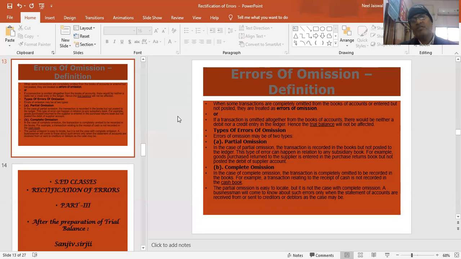Purchase from Siam, purchase to Siam. Suppose we have recorded the journal entry, but we have not posted it in the purchase account or in the Siam account. In that case, it will be called error of complete omission. In the case of partial omission, the transaction is recorded in the books but not posted in the ledger. This type of error can happen in relation to any subsidiary book. For example, goods purchased returned to the supplier is entered in the purchase return book, but not posted to the debit side of the supplier account. Means in one of the accounts we are not recording it. That will be termed as error of partial omission.